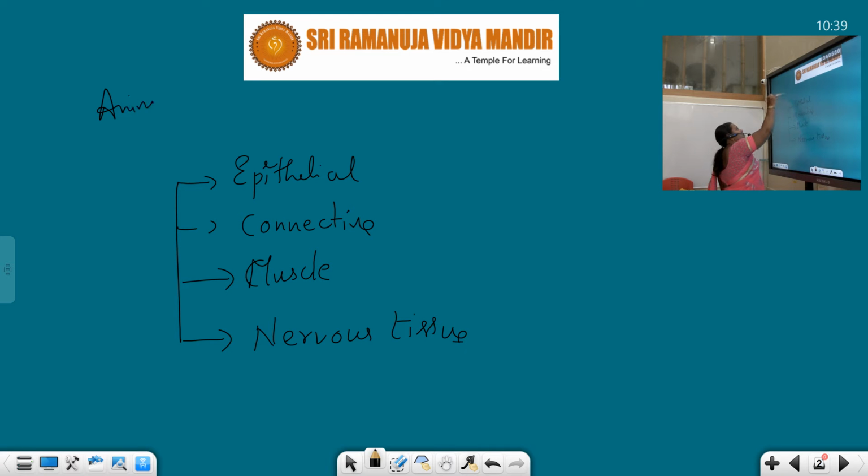Animal tissues are of 4 types: epithelial, connective, muscle and nervous tissue.